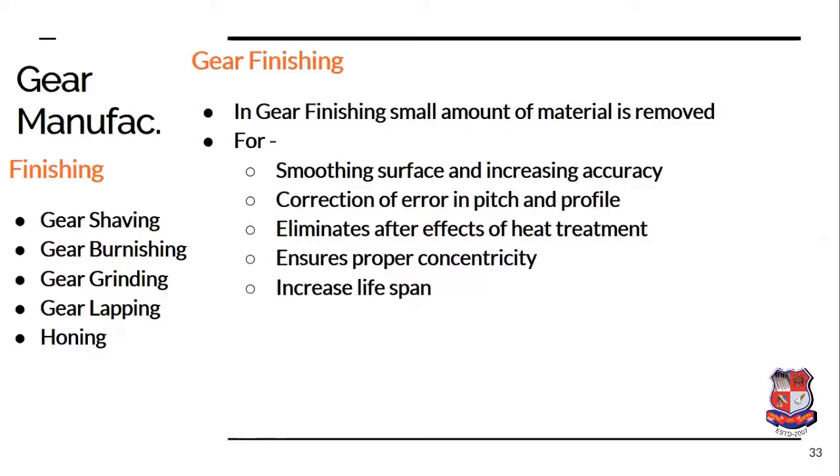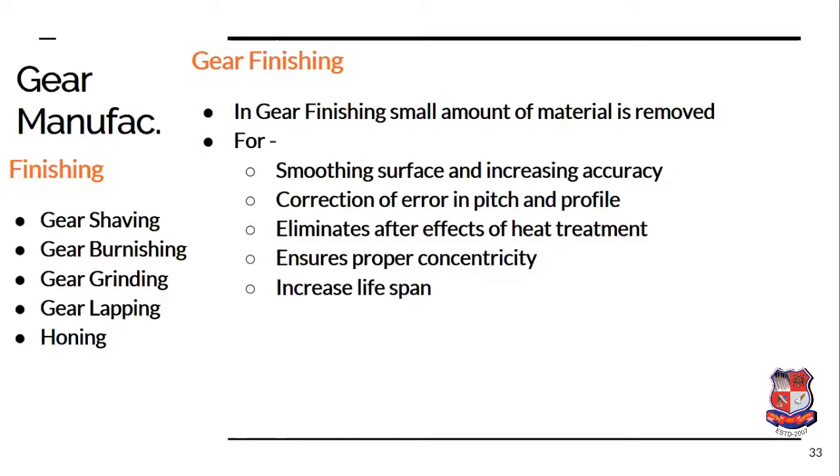The third one is gear grinding, where the grinding wheel, which has the same shape as the space between two teeth, is used for grinding the space between the two teeth and making it smooth and accurate. Lapping is a process in which the two gears which need to be finished are kept in mesh with each other and rotated at a very high speed in the presence of abrasive slurry.